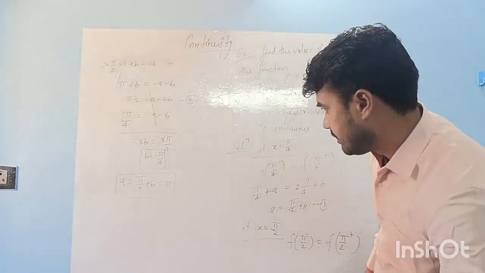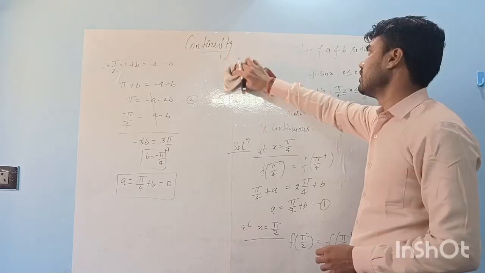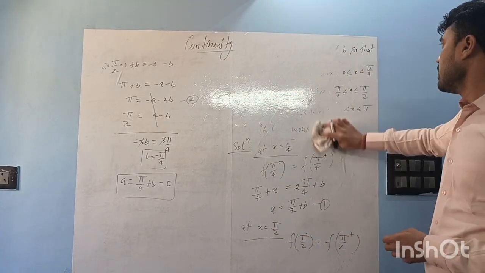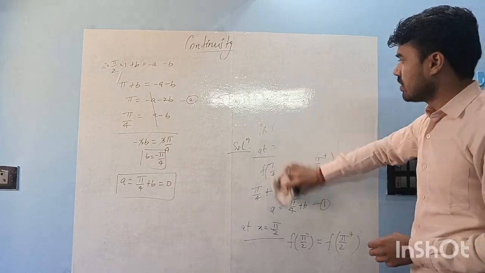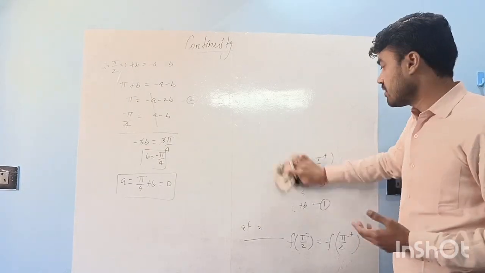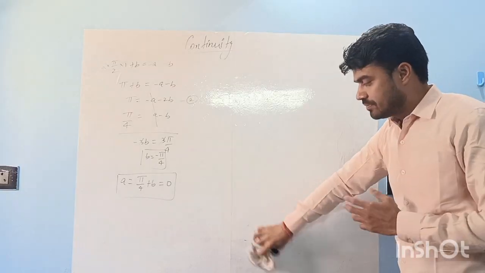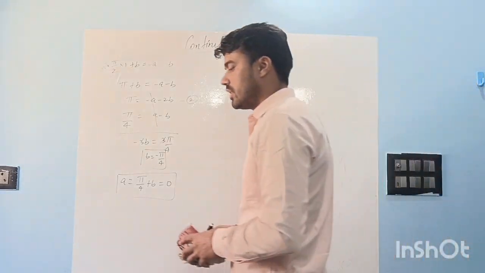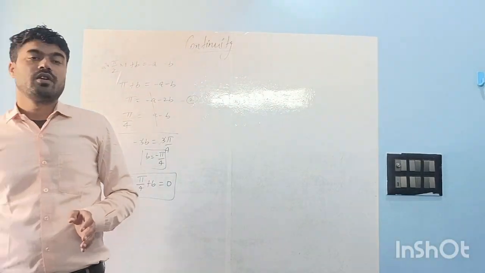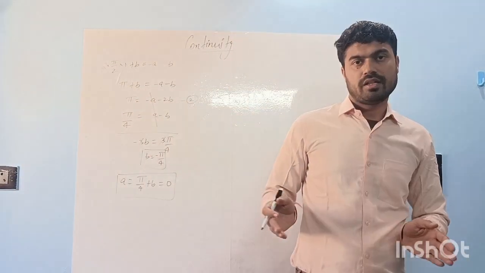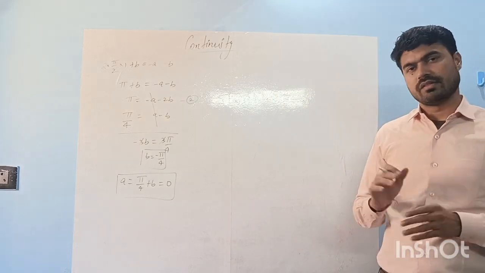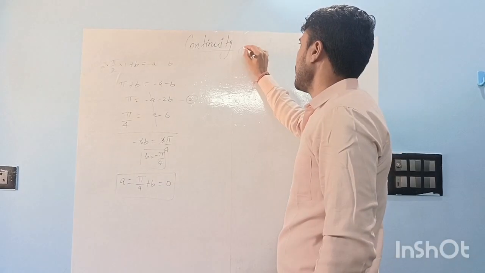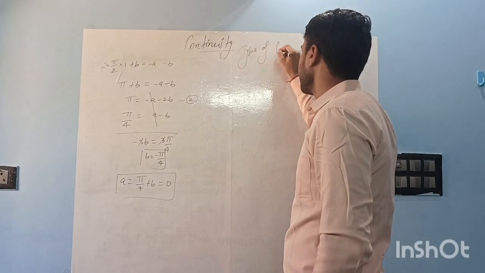Okay, now we will move further. So here we have just talked about continuity at a point, right? But we will also talk about what a continuous function is. A continuous function is something which is continuous everywhere in its domain, right? So we need to talk about continuity in some intervals or a bigger interval, the domain, closed or open intervals, right? We will discuss that, but before that we need to discuss types of discontinuities.